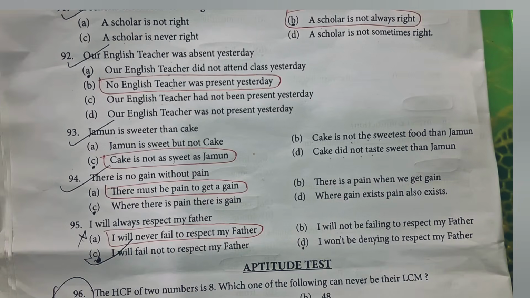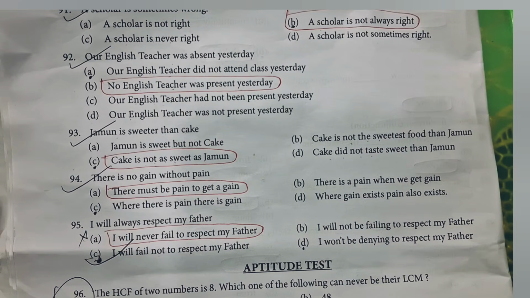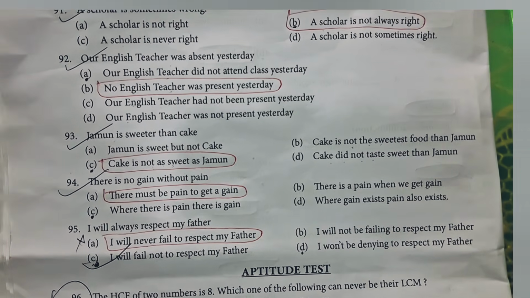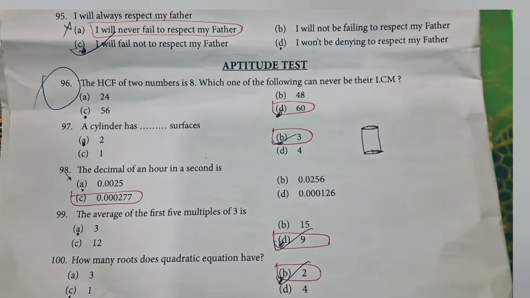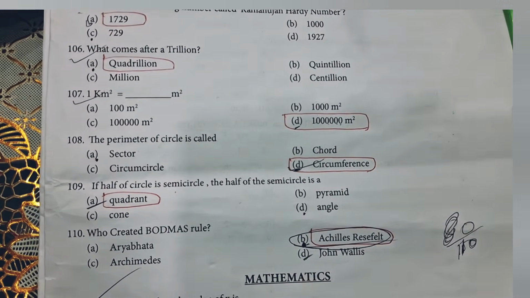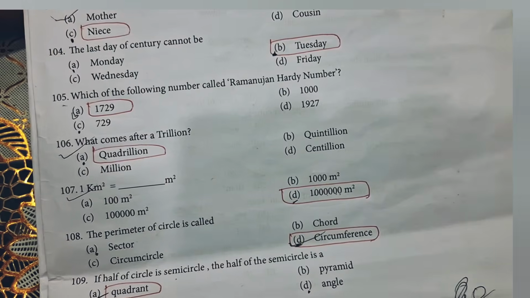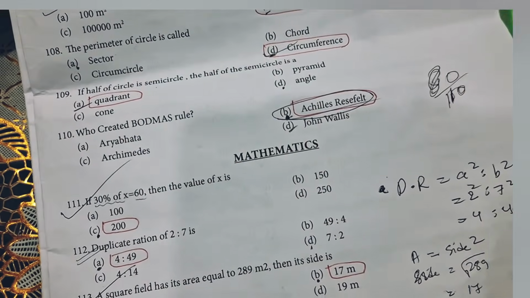I will always respect my father, so I will never fail to respect my father. So this is the end, this aptitude, this thing, and then this thing I will send through PDF. Those who have subscribed, I'll send through PDF. This thing, maths, everything.